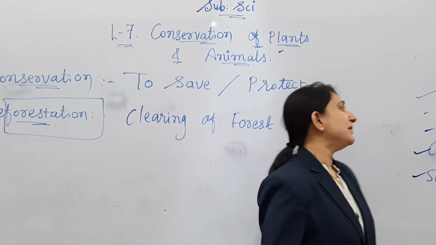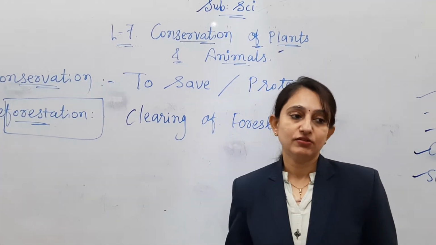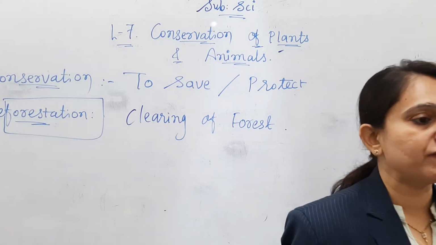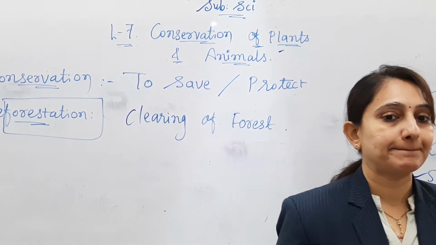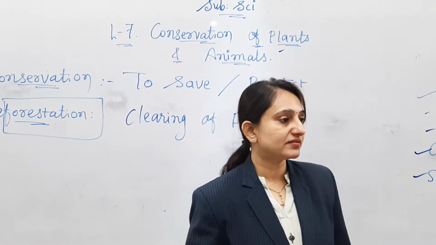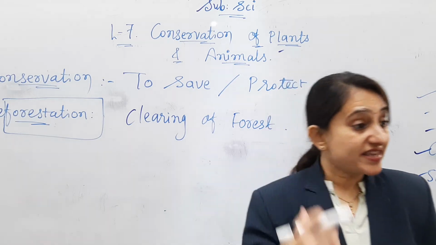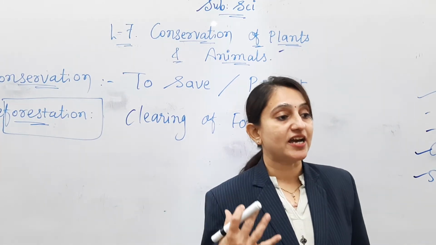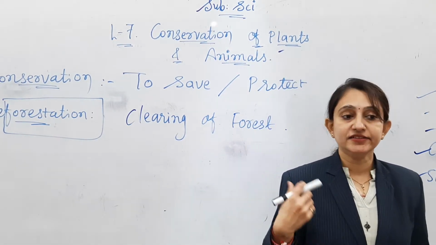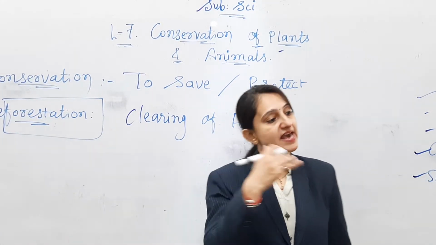So plants are doing the purification process. What does the purification process mean? What do they absorb, what do they release? Yes, they are absorbing carbon dioxide and they do photosynthesis for their purpose.